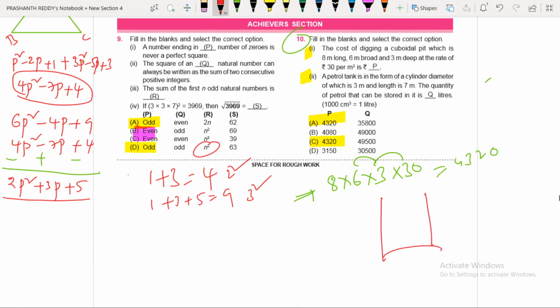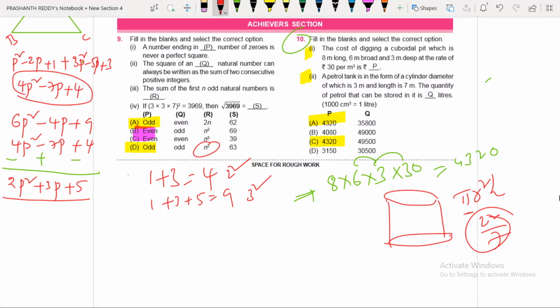I need not say the complete answer. You can answer this question in a smart way because we are doing only elimination. For example, roughly I drew a cylinder. Cylinder volume is pi r square h. Pi is 22 by 7. 22 is an 11 multiple. Now remember, among these two, our answer must be an 11 multiple. In a smart way, whichever is the 11 multiple, that we can take.